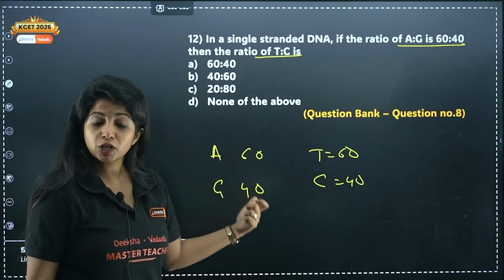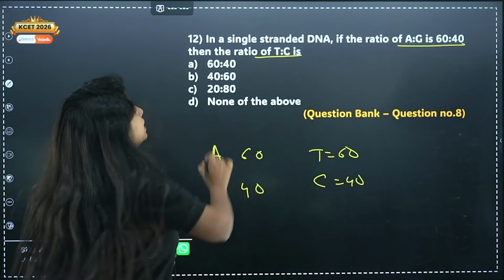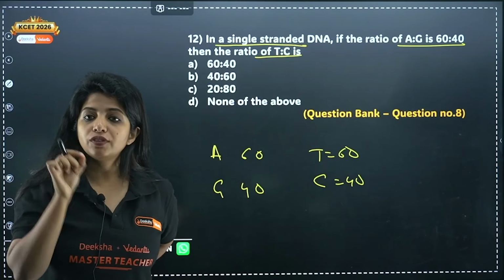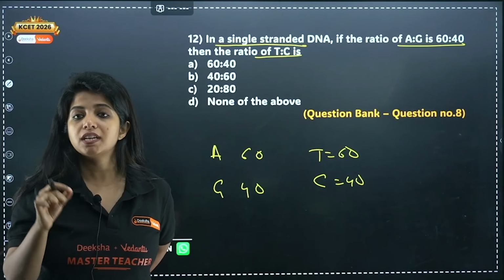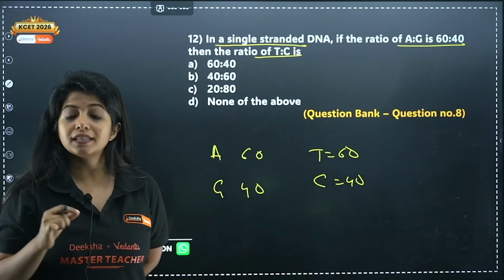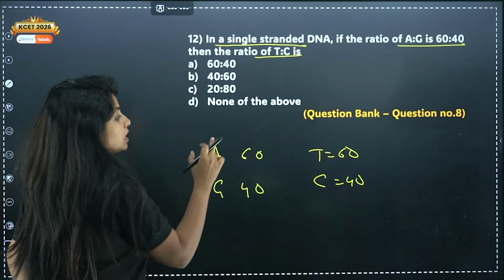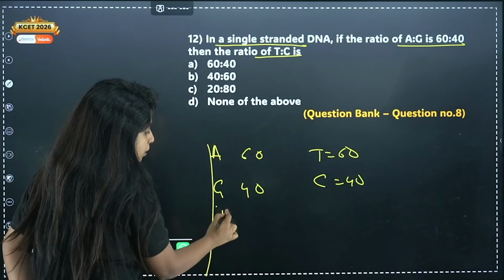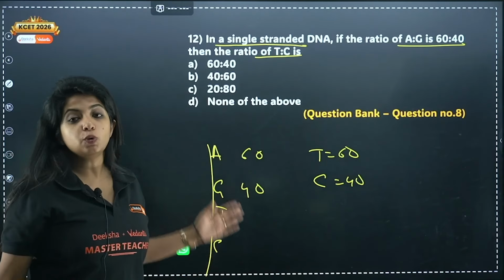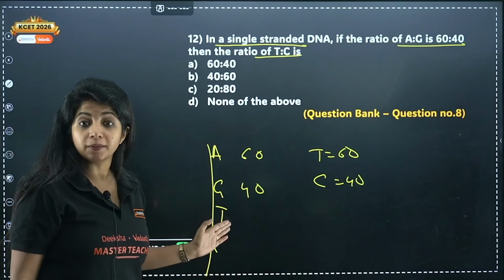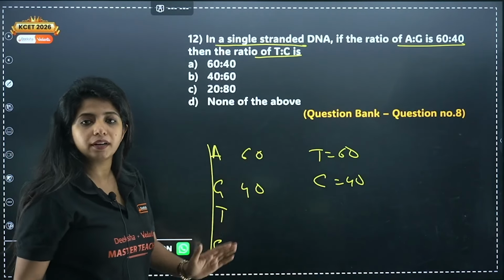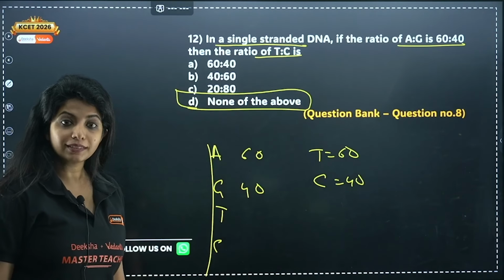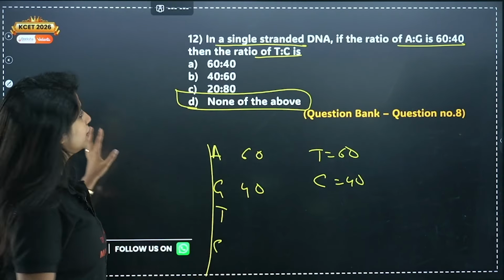My dear children, read the question carefully. It's not double-stranded DNA. They are asking about single-stranded DNA. In a single-stranded DNA, if the ratio of A and G is 60 and 40, then what's the ratio of T and C? That's the question. So in single stranded, how can you tell? Now A and G came, similarly you can have multiple T over here, multiple C over here. You cannot define that. It's a single stranded thing. We can only talk if it is double stranded. So none of the above would be your answer for this question.